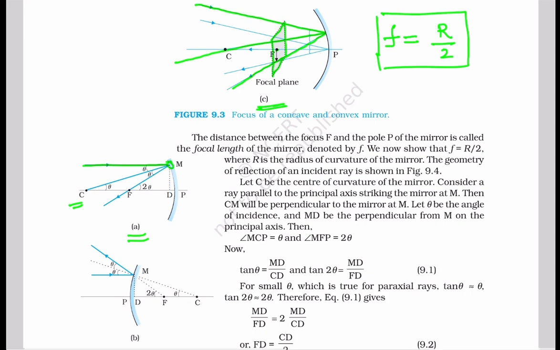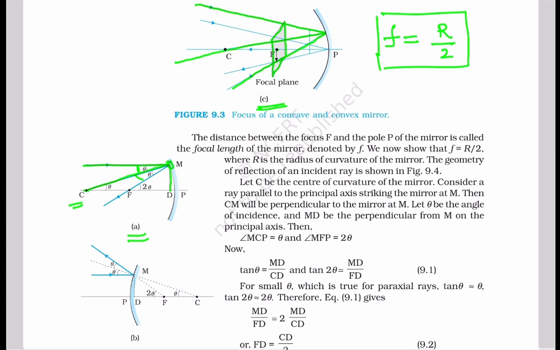Then CM will be perpendicular to the mirror at M, and this theta is the angle of incidence and this theta is the angle of reflection, and MD is the perpendicular from the point M to the principal axis.